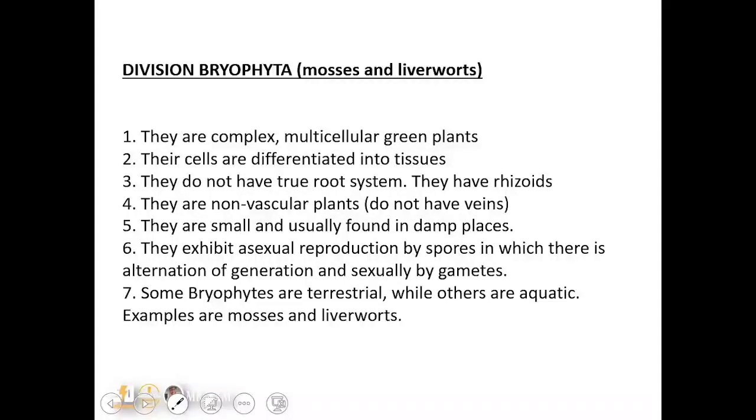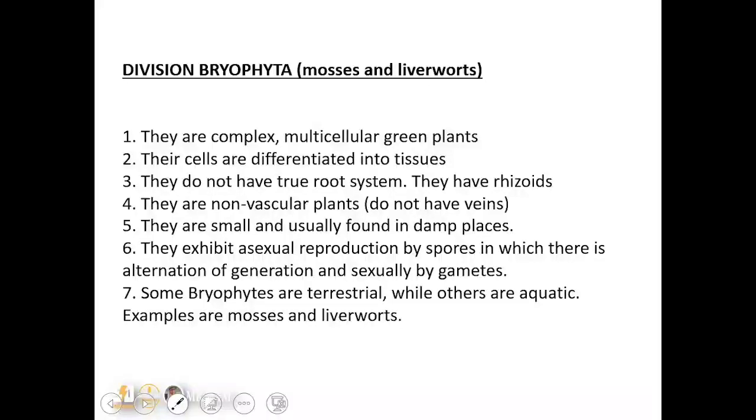They only have rhizoids. Rhizoids are more like an alternative form of a root. They can absorb some minerals and water, but not as much as the roots. And they are non-vascular plants. That means they do not have the conducting tissues, xylem and phloem. Remember, I said the xylem is for conducting water and the phloem is for conducting food. And they are small, usually found in damp places.